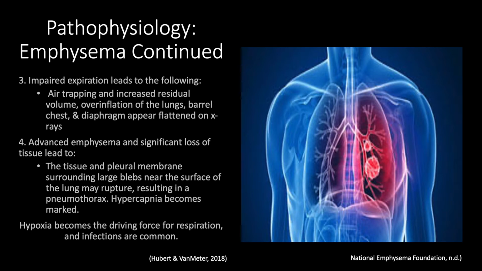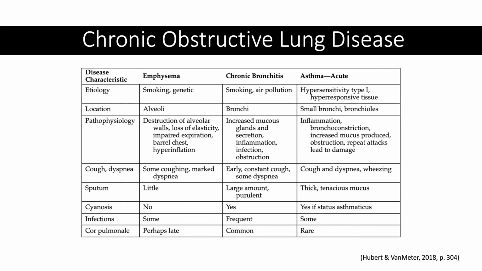In advanced emphysema with significant loss of tissue, the pleural membrane surrounding large bullae near the surface of the lungs may rupture, resulting in pneumothorax. Hypercapnia becomes marked as well. Hypoxia becomes the driving force for respiration, and infections are common. As you can see here, these are the differences between emphysema, chronic bronchitis, and asthma.